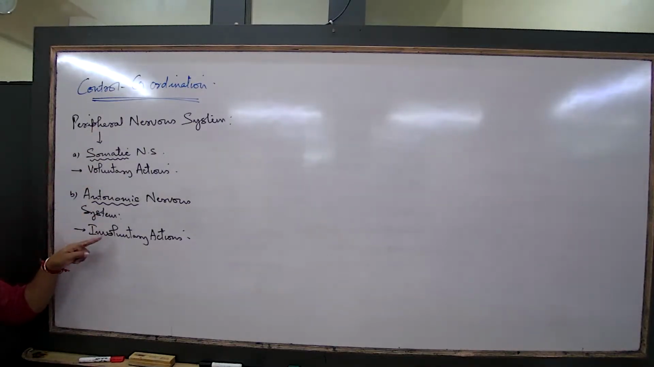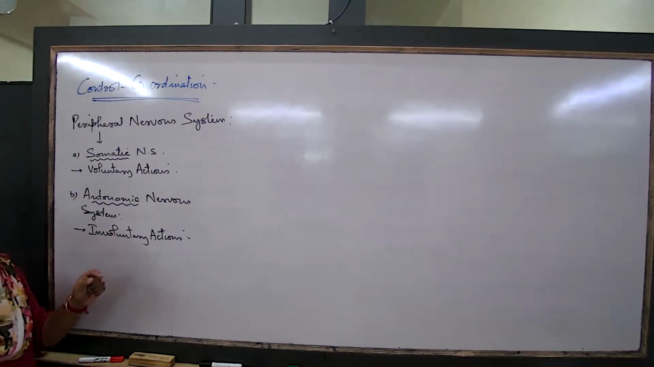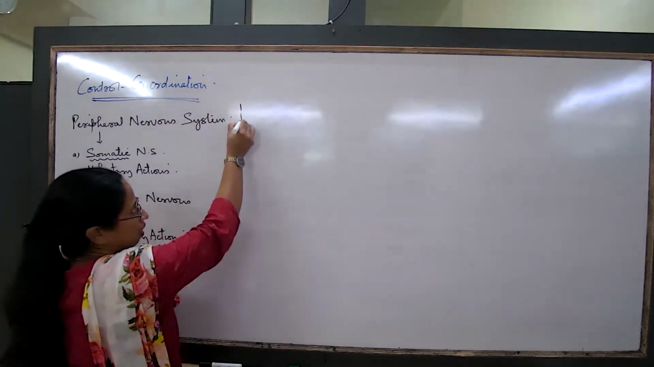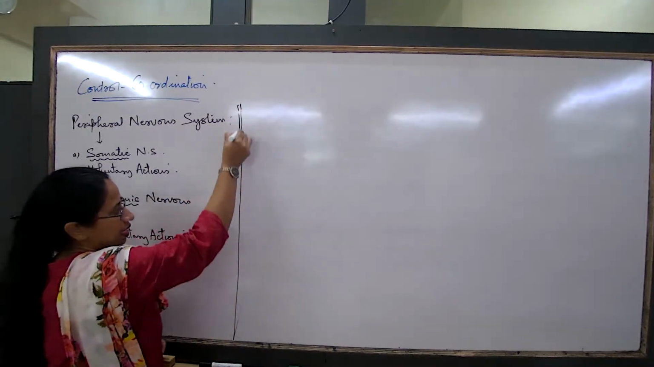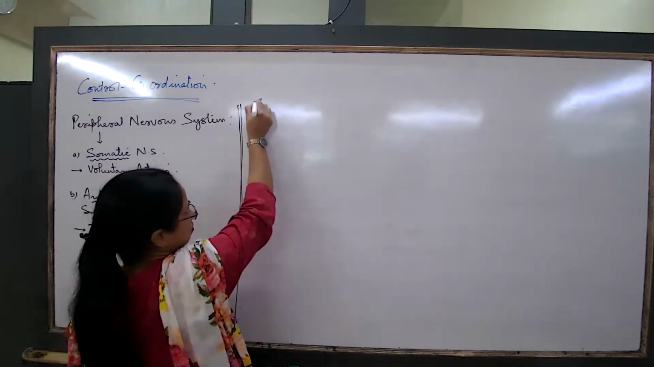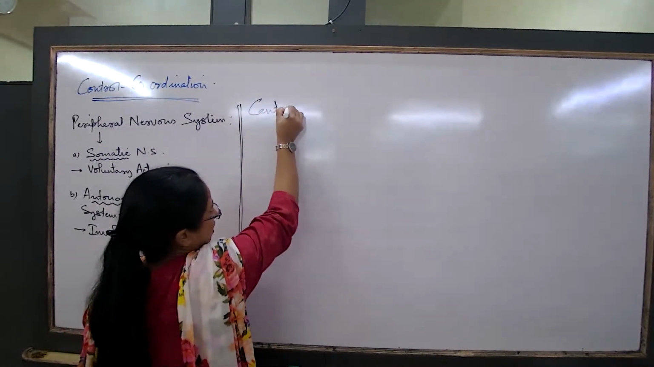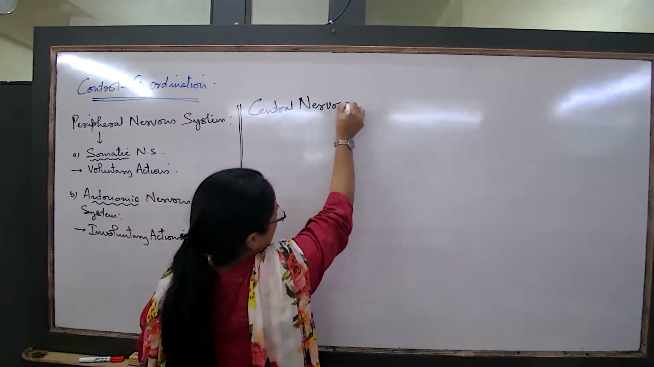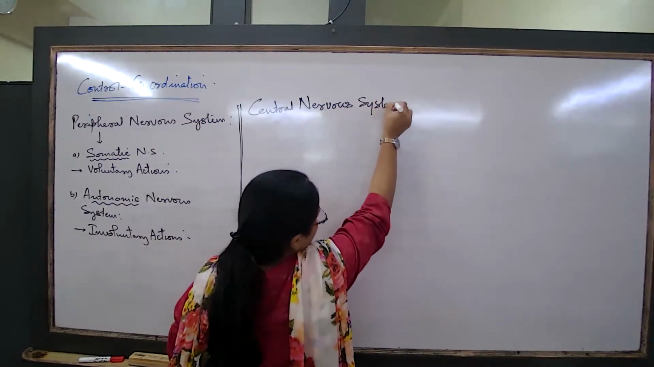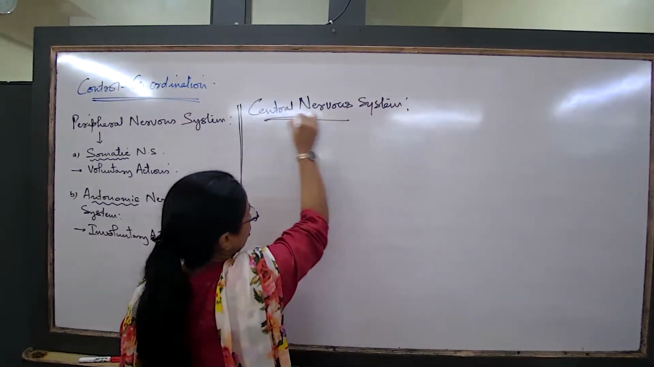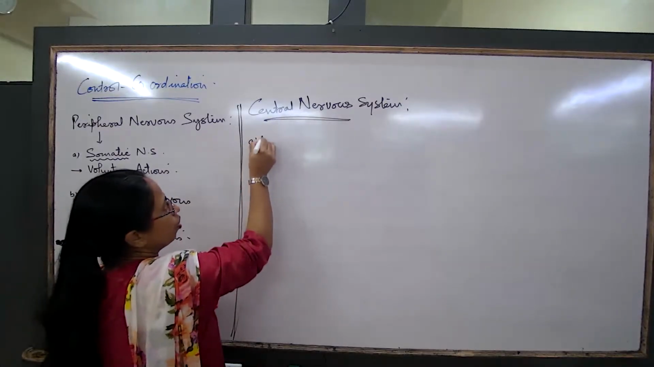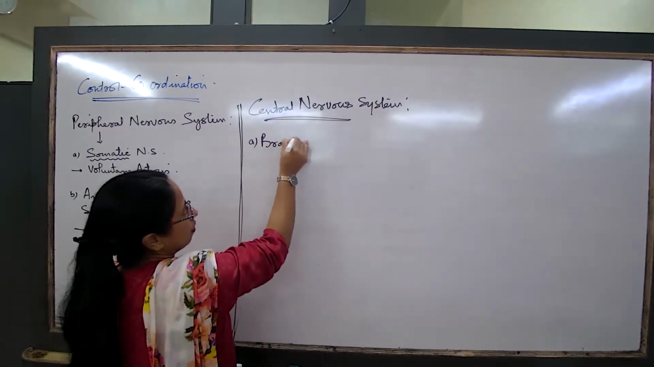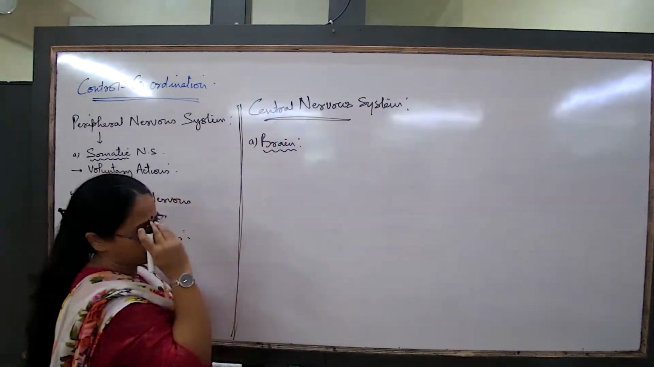So, for the concept of peripheral nervous system, only this much you are supposed to understand. The two major groups of the neurons. The next part is the central nervous system. Let us start with this. The central nervous system majorly comprises what? The brain and the spinal cord. I think the other day we already started with this, the brain.